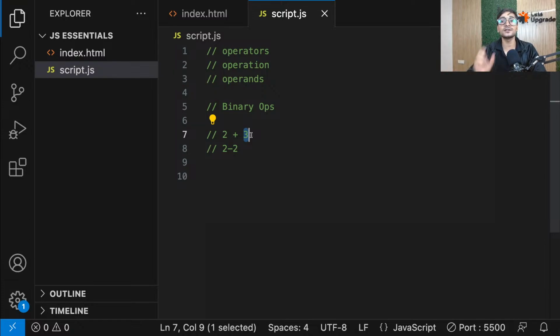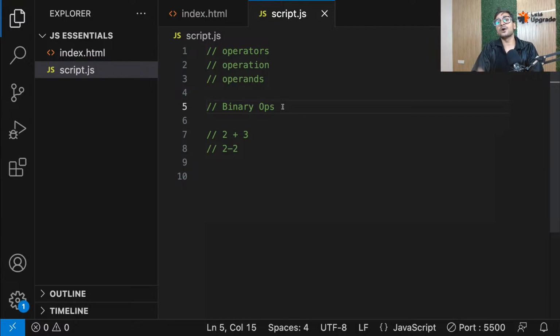That's why they are considered as operands. And this plus here is considered as operator. So I hope you're understanding this point, everyone. This 2 and this 3 are operands. This plus is an operator. And this whole thing is an operation which will give you some kind of result. Like 2 plus 3 will be 5. Right. So I hope you understood, guys.